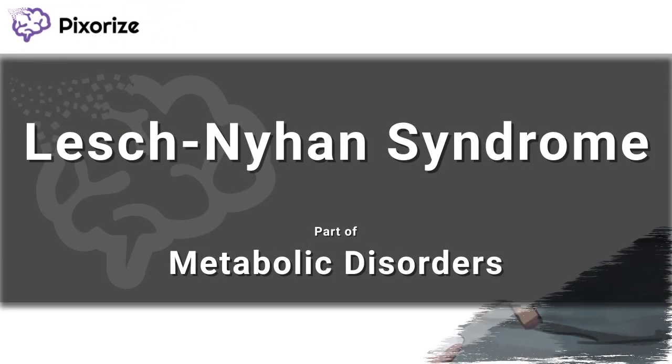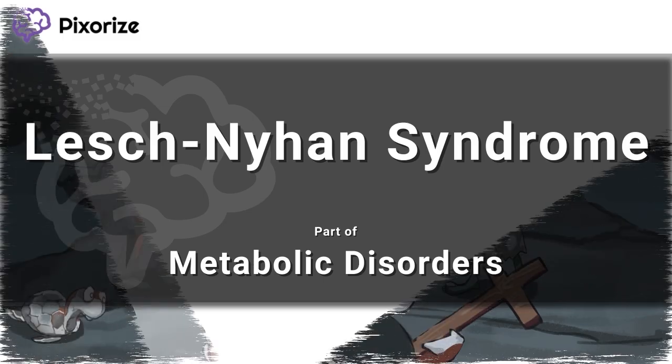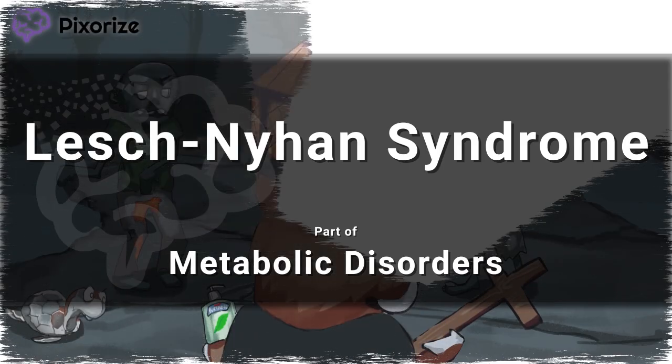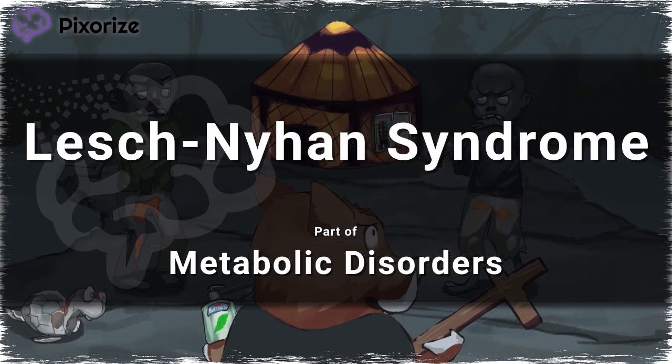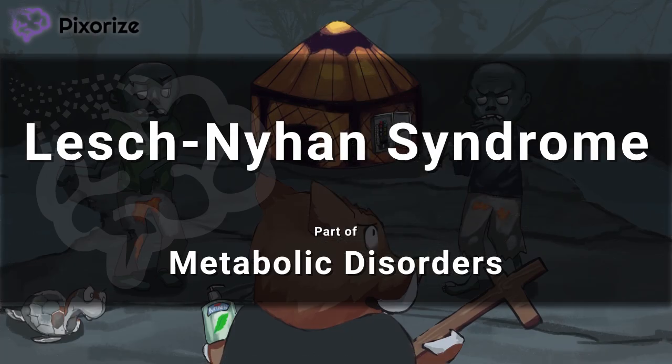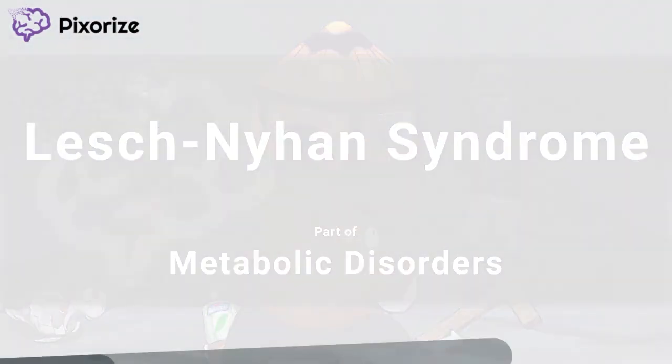Lesch-Nyhan syndrome is a disorder of purine salvage characterized by neurological and behavioral abnormalities accompanied by the overproduction of uric acid. While the disease is extremely rare, it is important to know as this disease is commonly used by exam writers to assess your understanding of purine salvage. I'm going to give you a visual mnemonic to orient you to the facts you have to know about this disease so you'll be ready for any question you might get on test day.